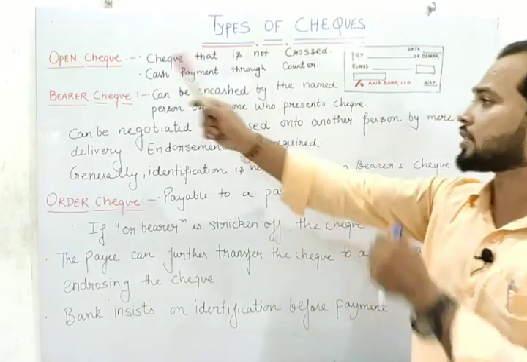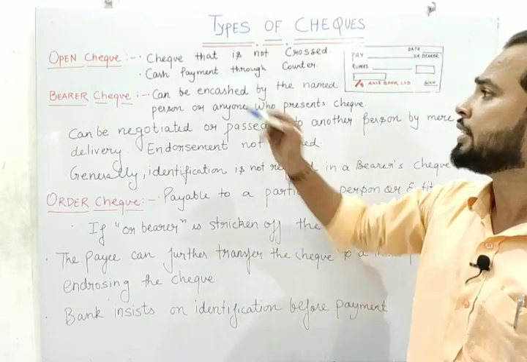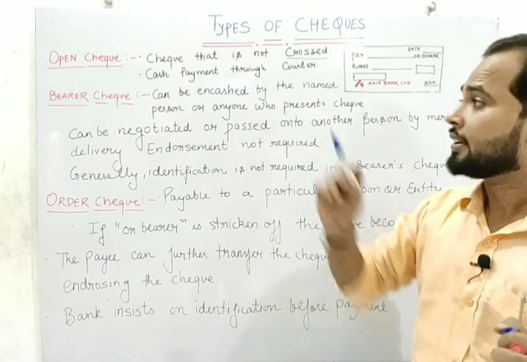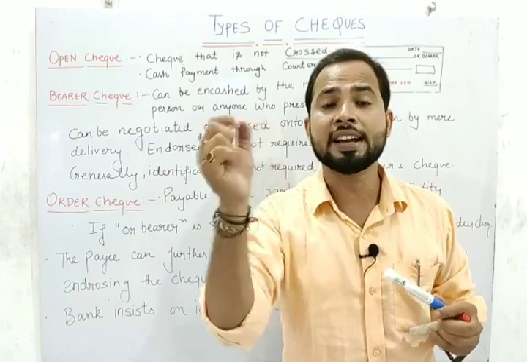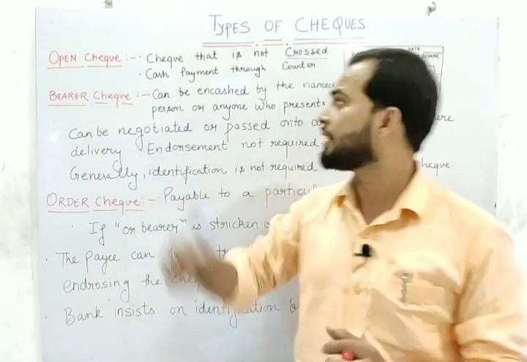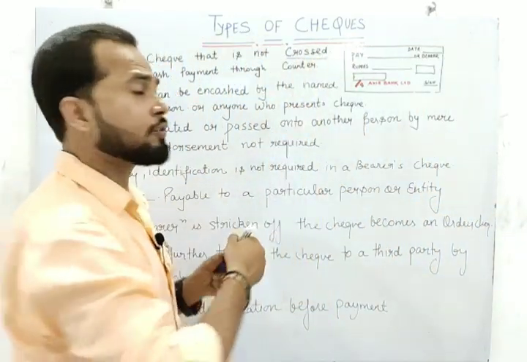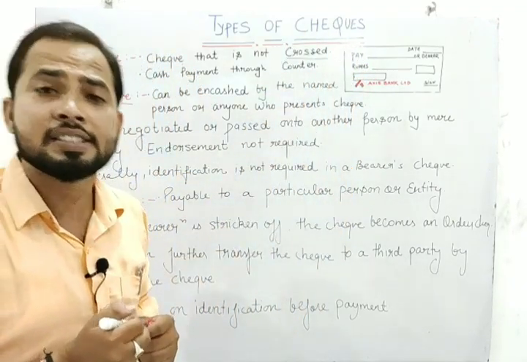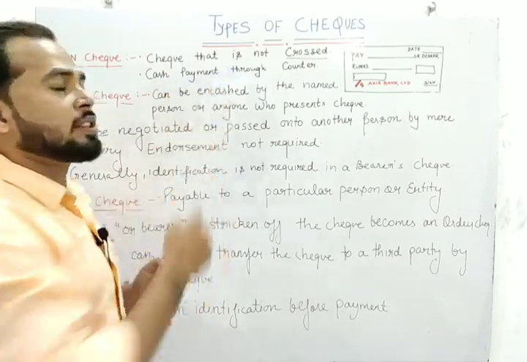So students, first of all we have to discuss what is the meaning of open check. Listen carefully: the check that is not crossed. We know that we have two types of check: first is the open check, second is the cross check. Check that is not crossed means the check on which there is no crossing, where we do not have two parallel lines. Such a type of check is known as an open check, and it is cash payment through the counter.